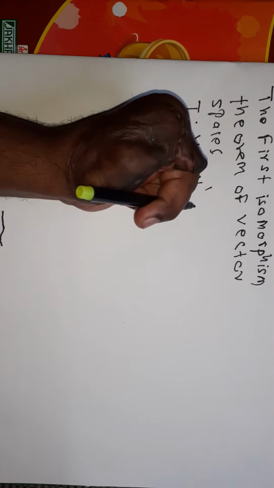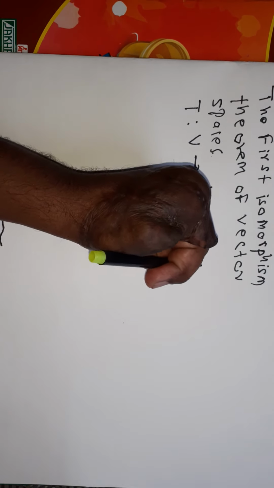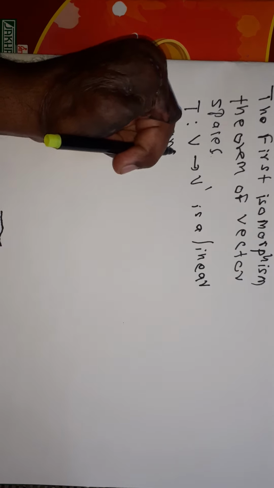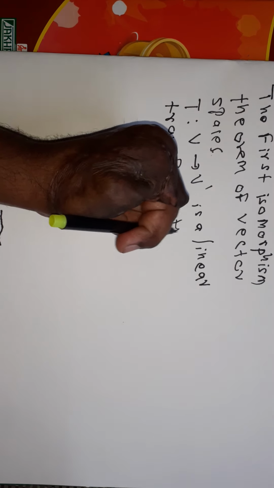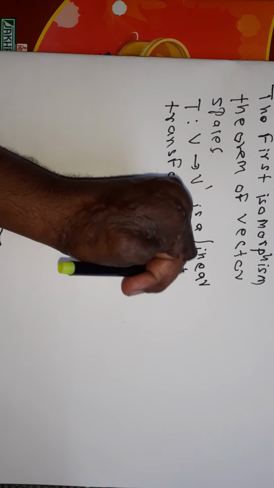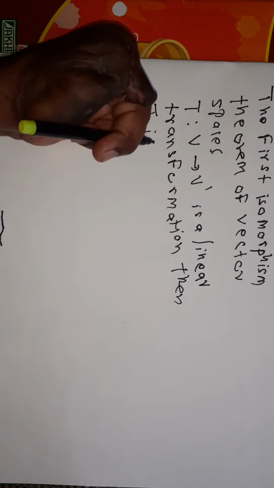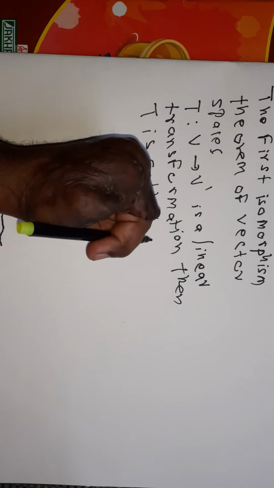T from V to V dash is a linear transformation, then T is called a homomorphism.